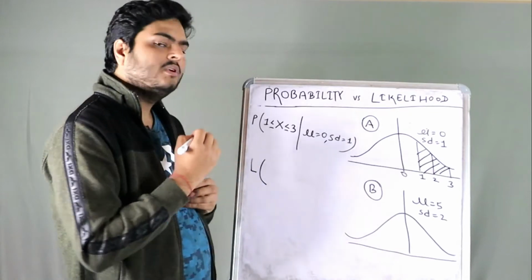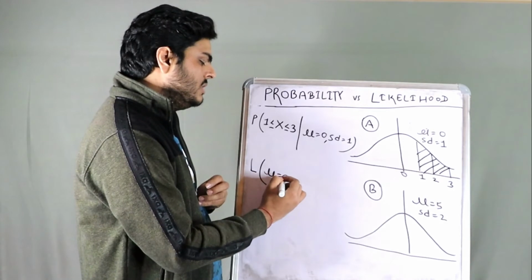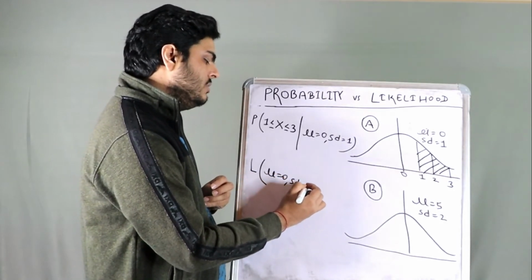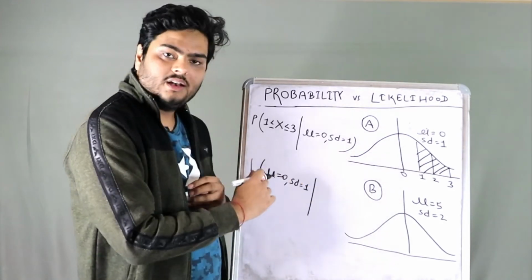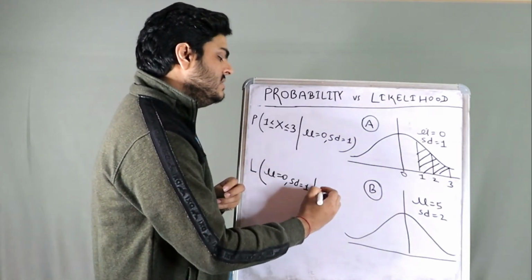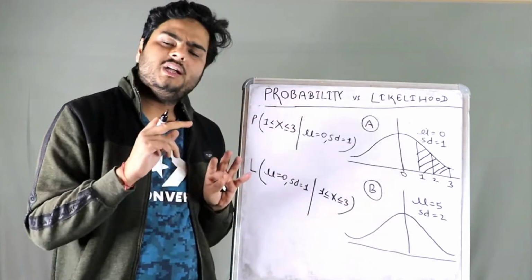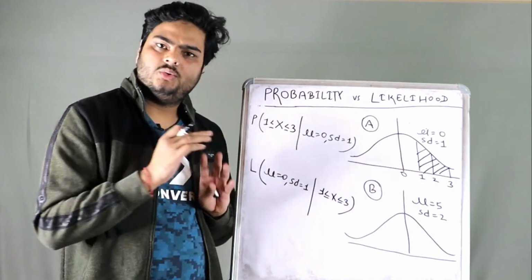Likelihood of mu being 0 and standard deviation being 1, given what? Given is that the range is between 1% to 3%. This is the simple difference between probability and likelihood.